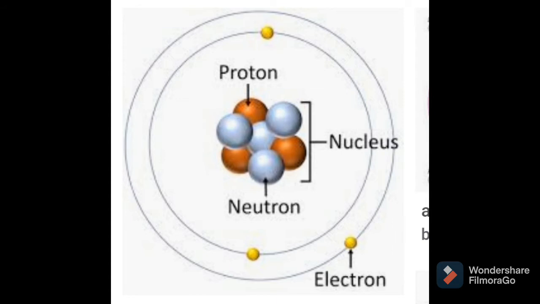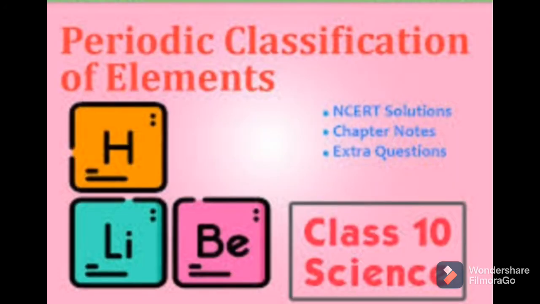So now we are going to start our actual point. Many elements are there in our surroundings. At present 118 elements are known, and out of these 118 elements, 94 elements are naturally occurring, meaning we get those elements from nature, and 24 elements are man-made. It is very difficult to study the properties of all these elements separately.